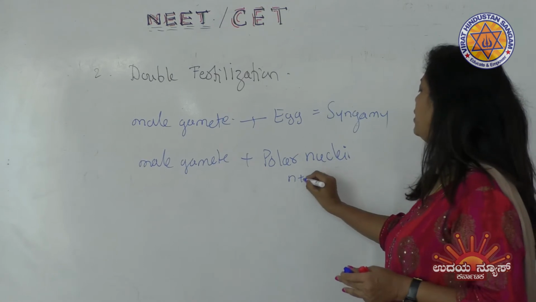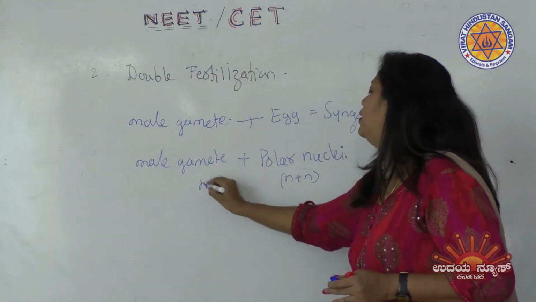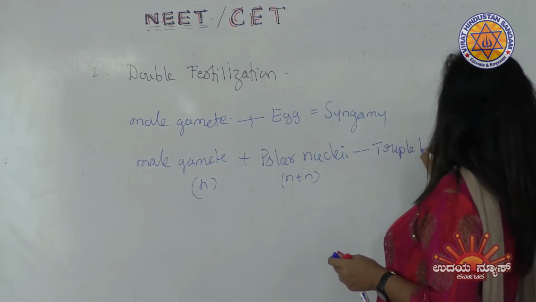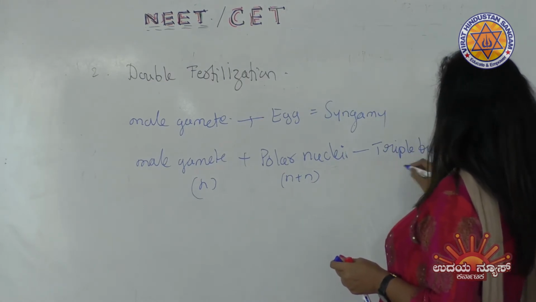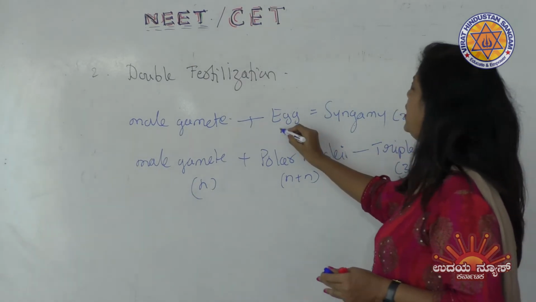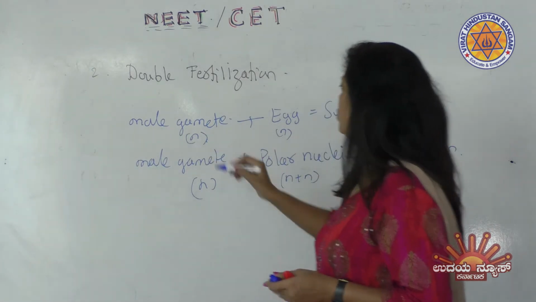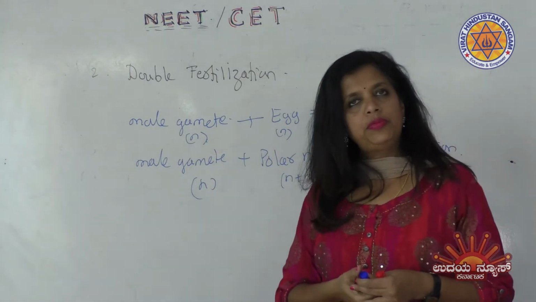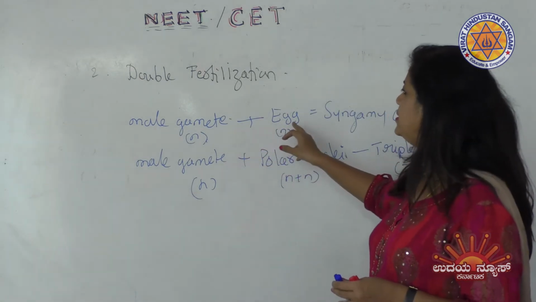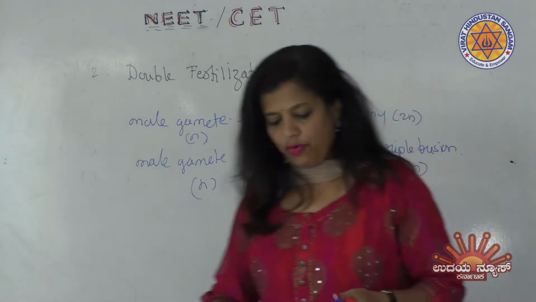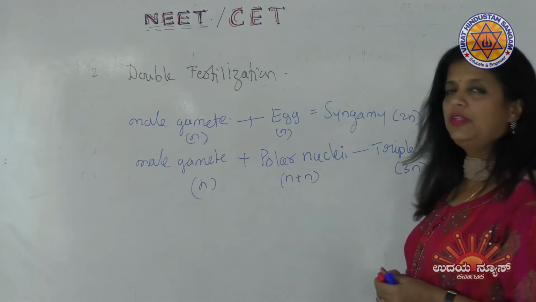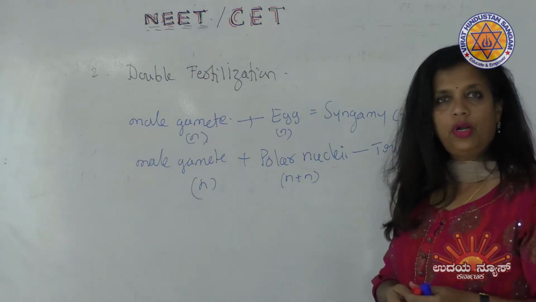This is N plus N already there. This is one more N. This is called triple fusion, because 3N will fuse here. Here it will be 2N diploid because it is N here, N here. So angiosperms undergo fertilization two times. One male gamete fertilizes the egg, forming the zygote, called syngamy. Another male gamete fertilizes the polar nuclei, which is called triple fusion.